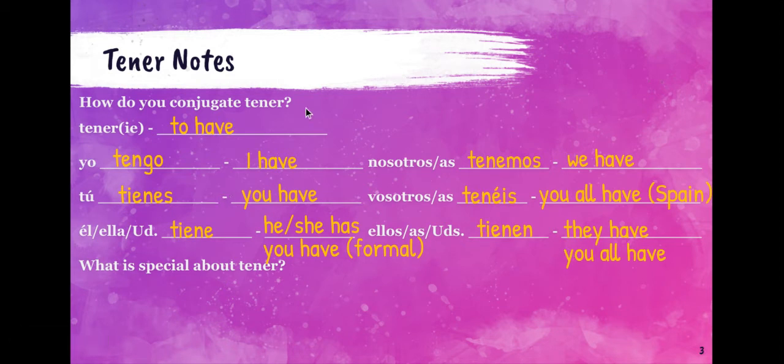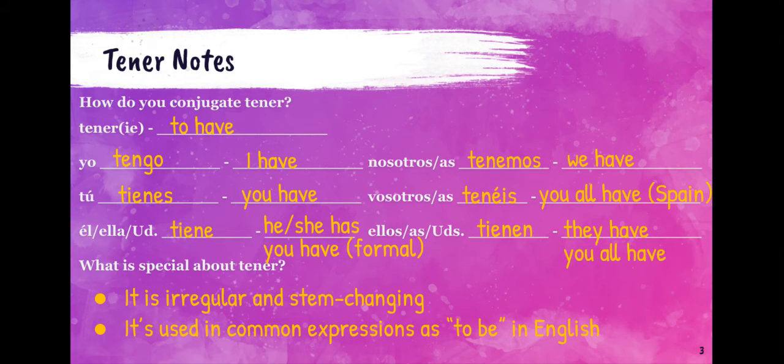Now, what is special about tener? Some of you may notice that it looks a little different in conjugating it. Tener is irregular, which means it has this yo form that doesn't follow the pattern. It's also stem changing, which is what happens here. And we're going to learn about stem changing verbs next week to become more familiar with those.